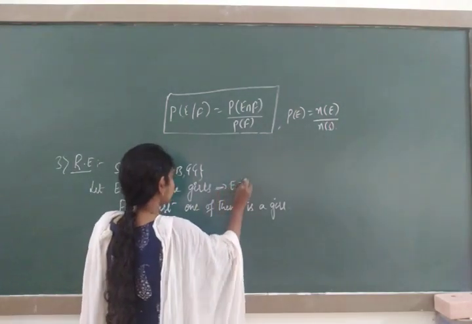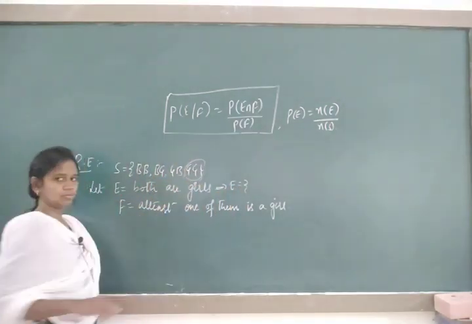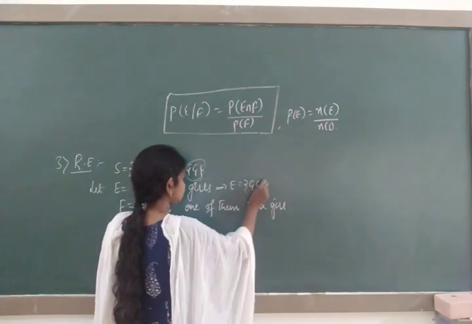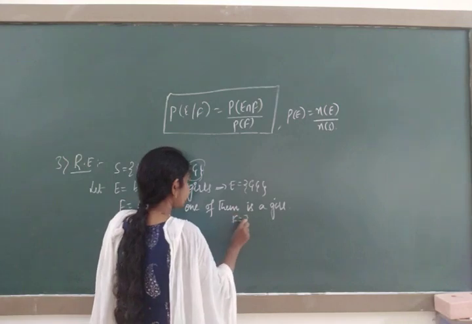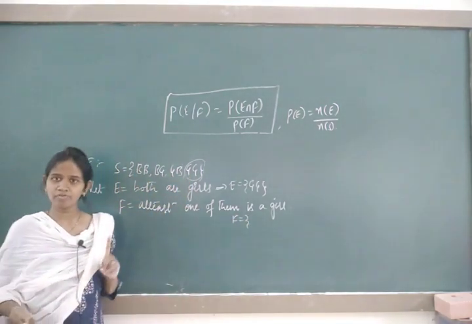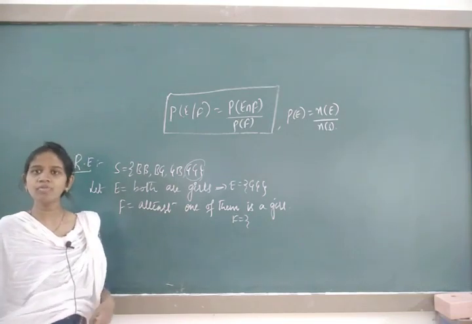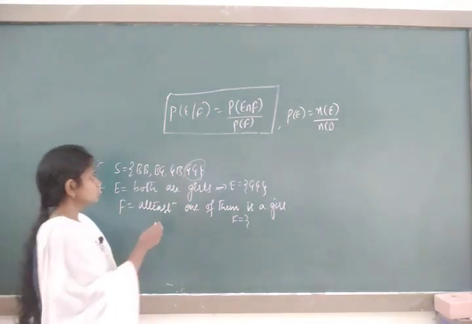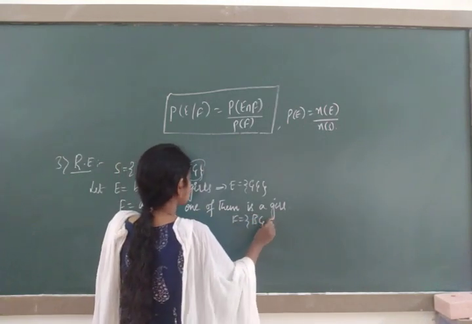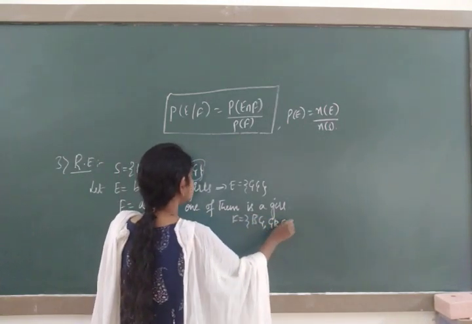Only GG is possible. For the F event, at least one of them is a girl, first write down the possibility of one girl, then the possibility of two girls. So one girl means BG, GB, and both girls means GG.